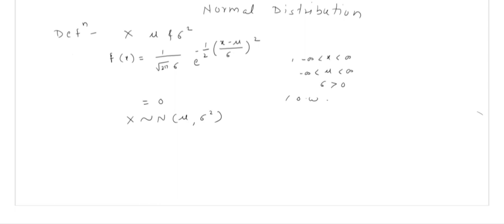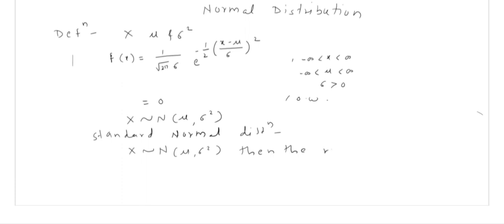There is another form of normal distribution, known as standard normal distribution. So let me define this form also. Let x follow normal with parameters mu comma sigma square, then the random variable z which is equal to (x minus mu) upon sigma is called a standard normal variate.